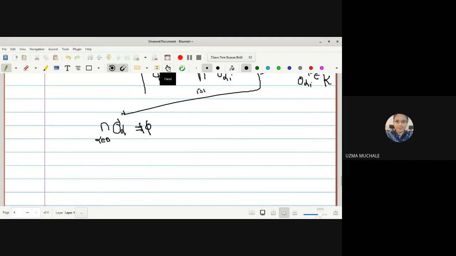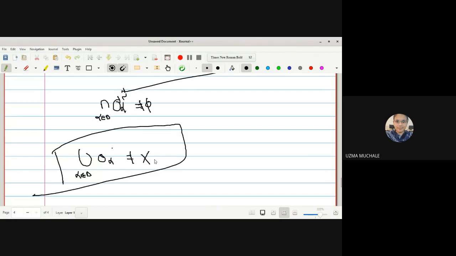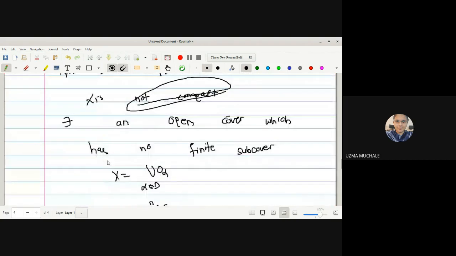Now again, if I take the complement on both sides, what do I get? This is O alpha complement, no? So if I take the complement on both sides, this intersection becomes a union, alpha belongs to the index set, of O alpha. The complement will be the set which is not equal to the complement of phi. It is equal to X. But here we have got X is not covered by the union of O alpha, while one statement we have written here is that X is covered by O alpha.